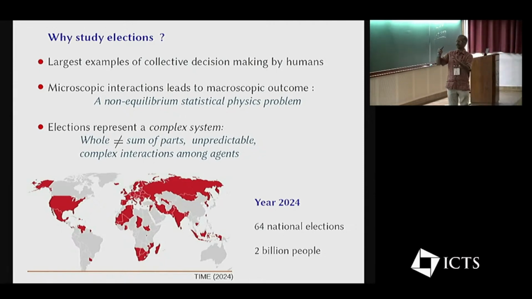And it has all the telltale signs of a complex system. Whole is not equal to the sum of the parts, it is indeed unpredictable, and complex interactions are there among all kinds of agents, and so on. And it so happened that last year, 2024, was a super year for elections because there were 64 national elections across the world involving 2 billion people.